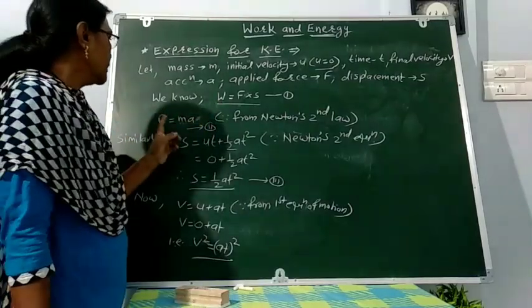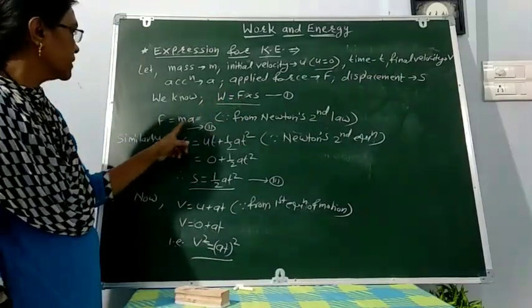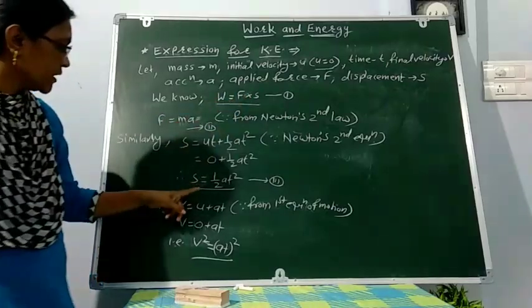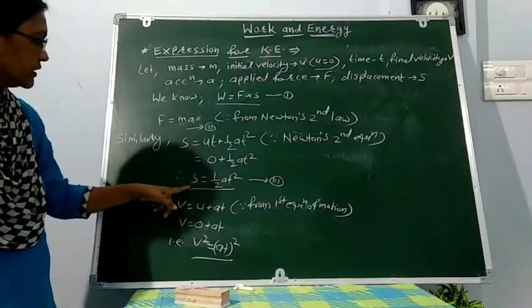Now we have the value of F is equal to ma and s is equal to half at square.